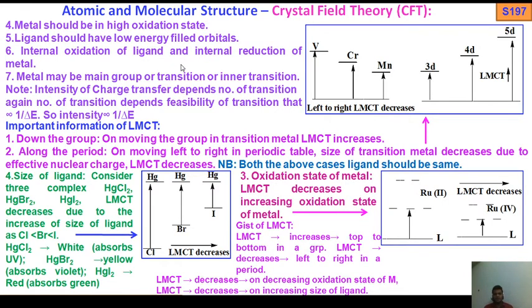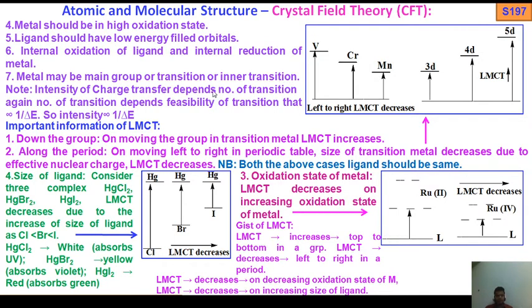Internal oxidation of ligand and internal reduction of metal. That's why charge transfer involves a redox reaction. So I already told you, charge transfer is nothing but a redox reaction. So oxidation and reduction take place: internal oxidation of ligand, internal reduction of metal also occurs. Metal may be main group or transition or inner transition.